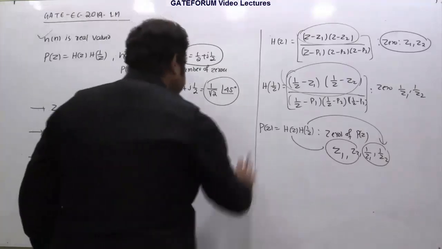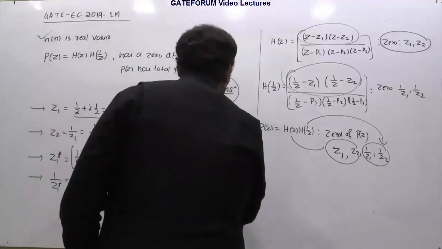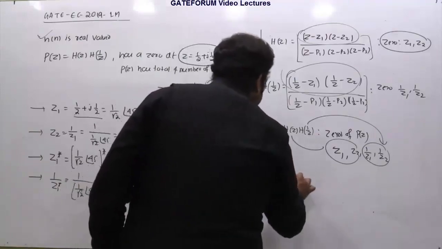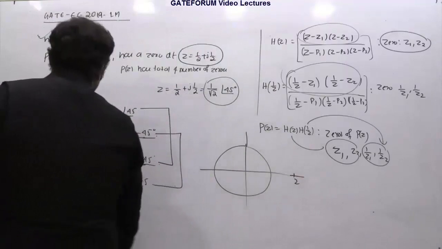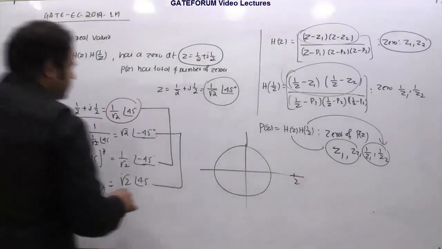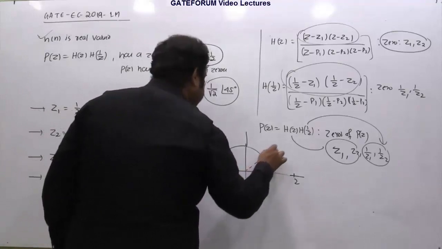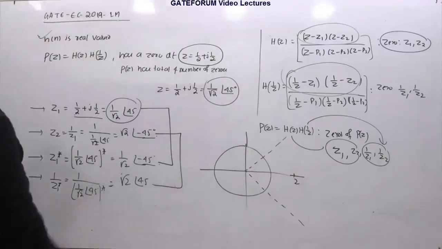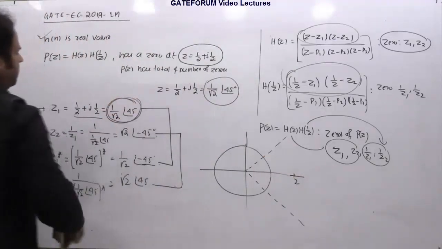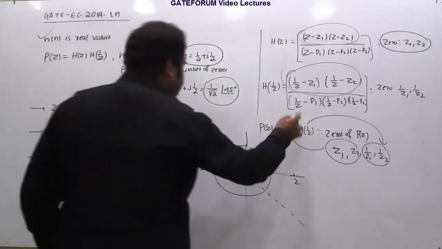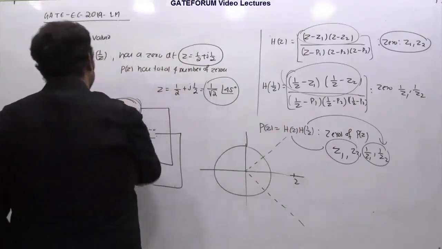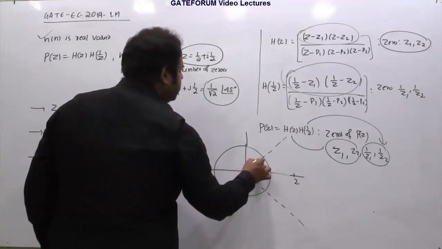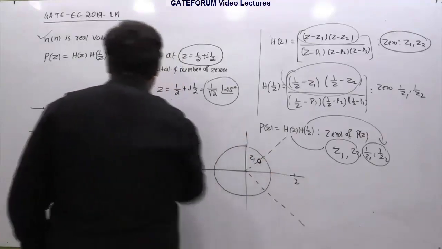Okay, so now if you plot them in the complex plane, how do they look? You take a circle like this, the unit circle, and here let's say this is 2, right? So where will 1 by root 2 angle 45 degrees come? Everything is coming at 45 and minus 45, so let us draw two lines at 45 and minus 45 for our own reference. 1 by root 2 is 0.707, right? So 0.707 angle 45 will be on this line, because this angle is 45 by assumption, but the length should be 1 by root 2. If this length is 1, then 0.707 will be coming here. So this is the location of Z1.